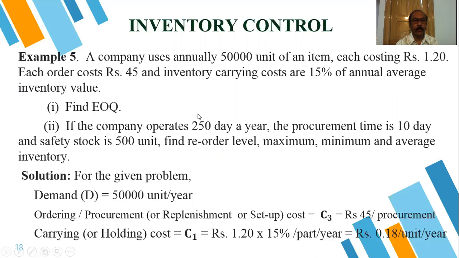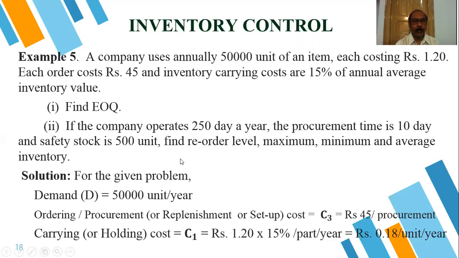The company's working days are 250 days a year. The procurement time is 10 days, and the safety stock is 500 units. Find the reorder level, maximum, minimum, and average inventory.